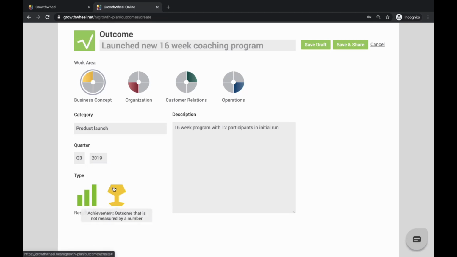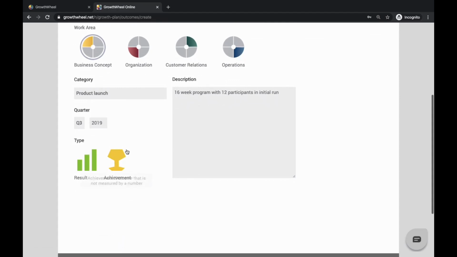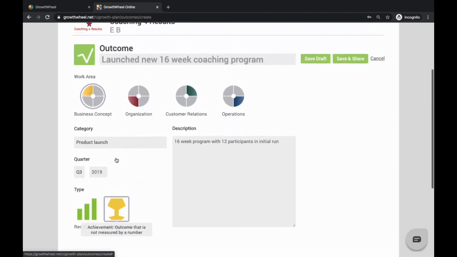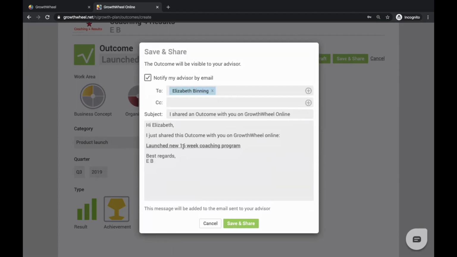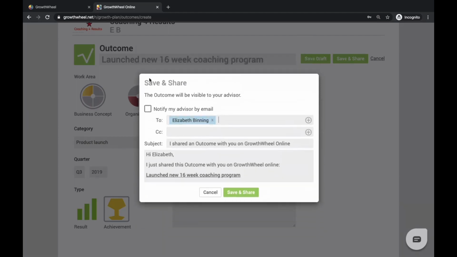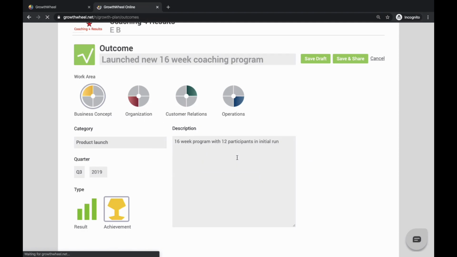Now we can select the type of outcome. Results are outcomes that have numbers attached to them. Achievements are more qualitative. If you aren't sure, ask your GrowthWheel Certified Business Advisor to help you. Our product launch is an achievement. We can save this as a draft or save and share it with our advisor. And we can notify our advisor or skip that, knowing that we can always go back and notify them later.